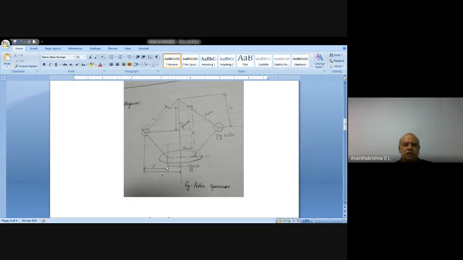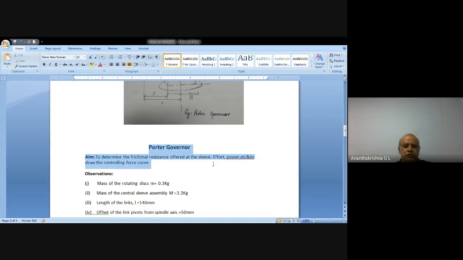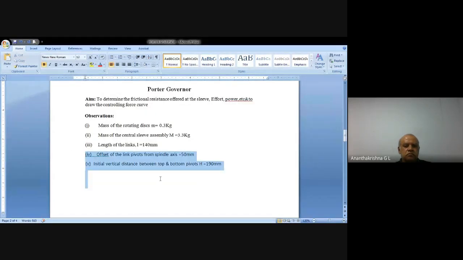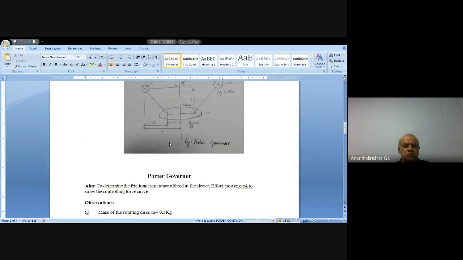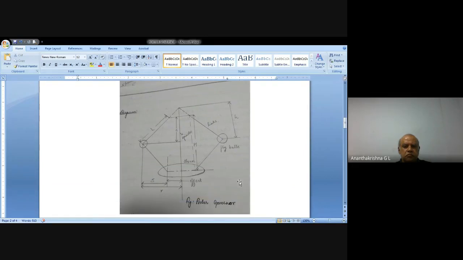The distance between the edge of the sleeve assembly and the center of the fly ball is distance S. Is the sketch visible to you clearly? Yes, sir. Okay. Please note down the sketch.